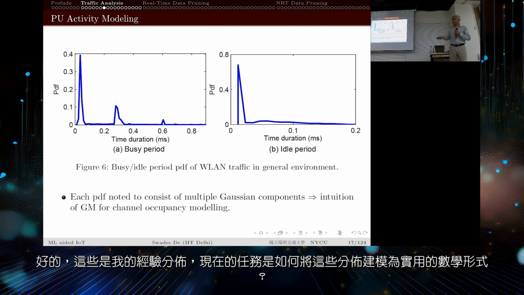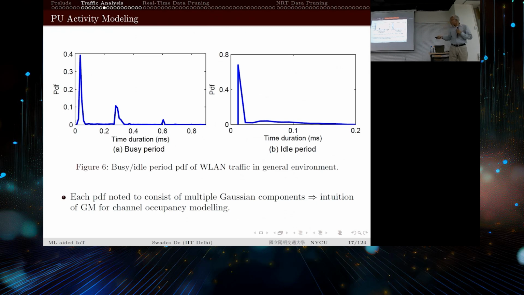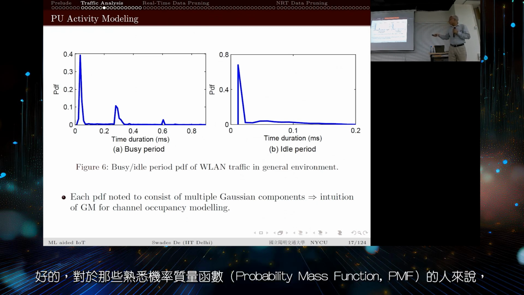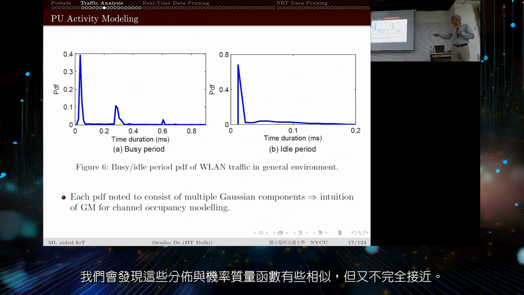Now the next task is how do I model these distributions to have a tractable mathematical form. All of us are familiar with the probability mass function. This is somewhat close to a probability mass function, but not very close.